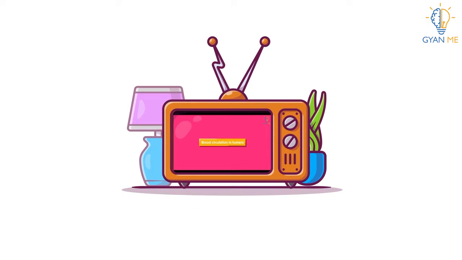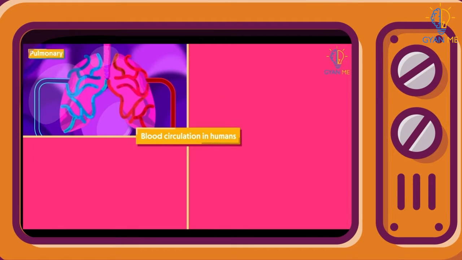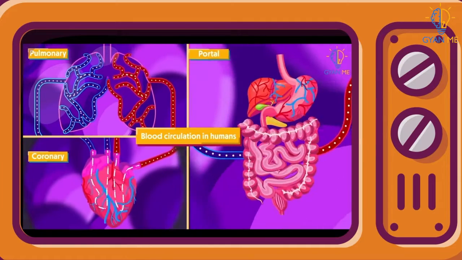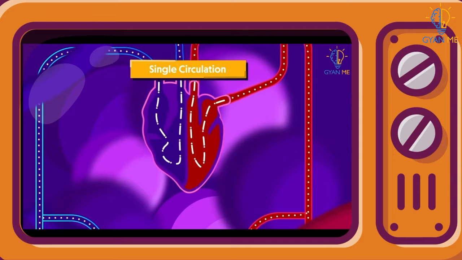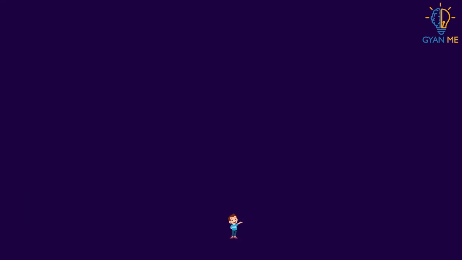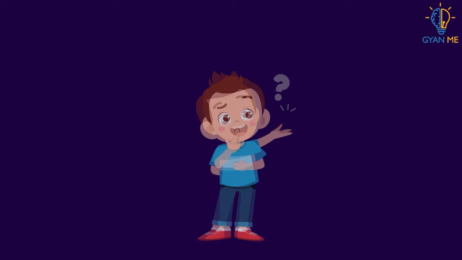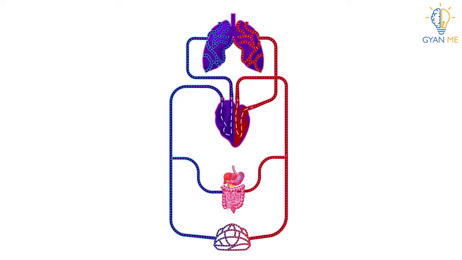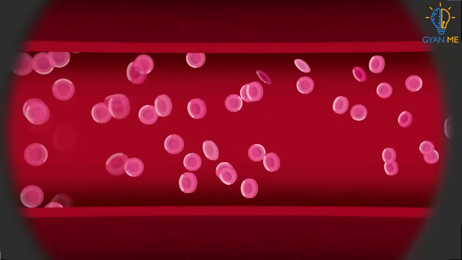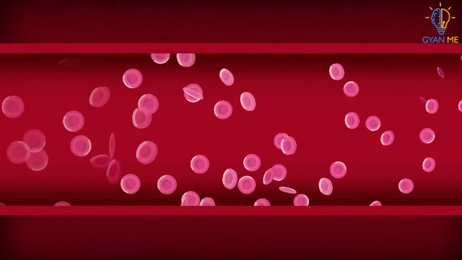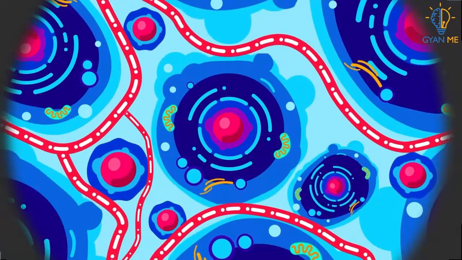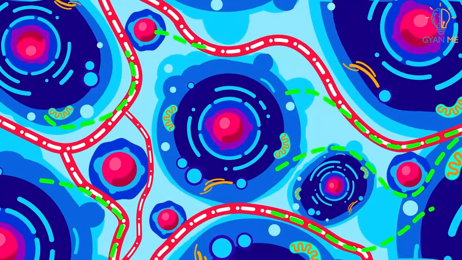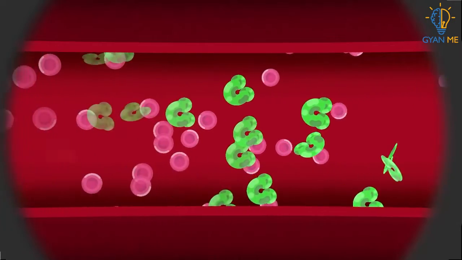Hello students! In our previous video, we learned about the human circulatory system and the heart, the organ that pumps blood continuously in our body. Students, as you'll recall, the blood keeps circulating constantly inside our body. It transports useful materials to our body cells and also the waste materials that are released by body cells.